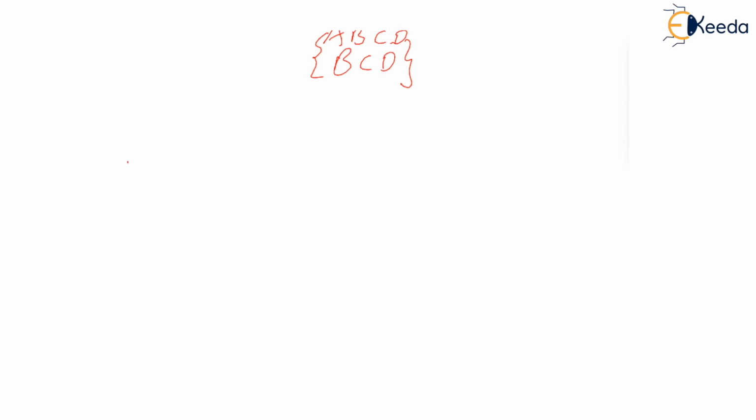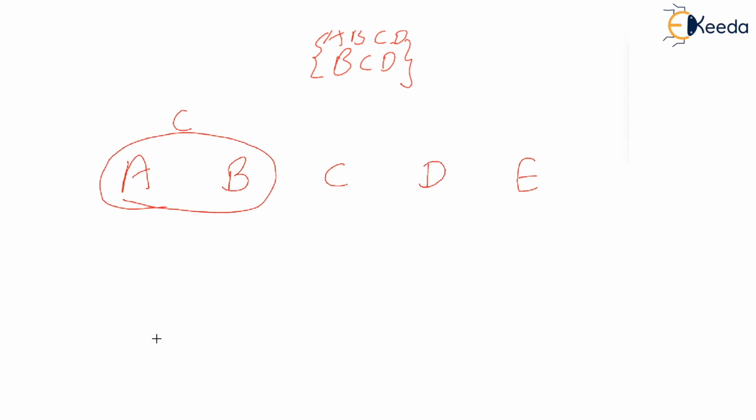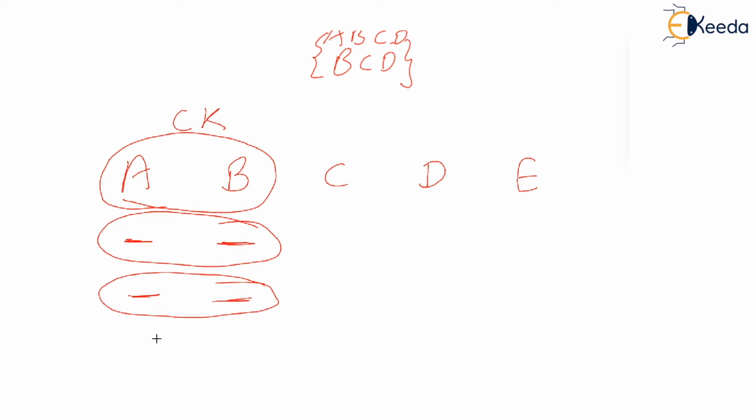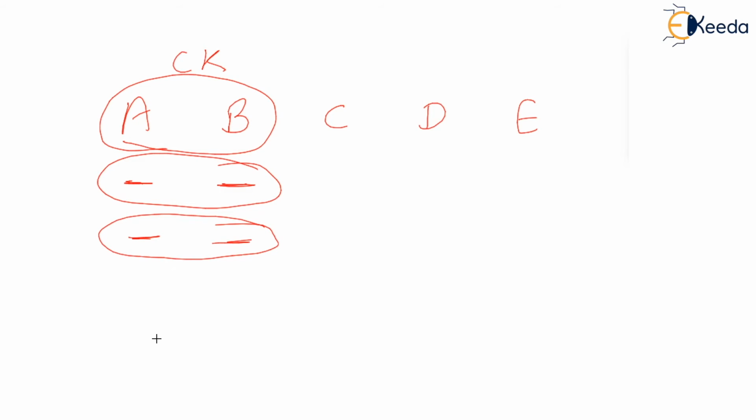Suppose we have 5 columns in our table, and it is given that A and B together form the candidate key. That means if you watch the values of A and B together, if the values of A and B are taken together, this should be unique. Okay, and C, D, E are non-key attributes. Now the question asked is, how many super keys are possible? You know that A and B together form the candidate key, isn't it? A comma B together forms a candidate key. Then this itself is one of the super keys.